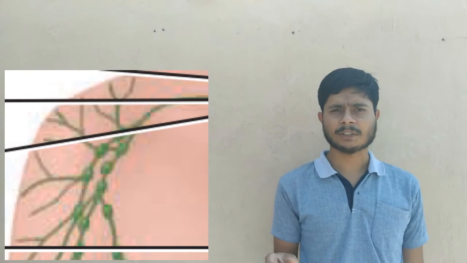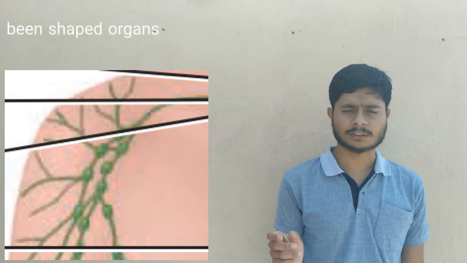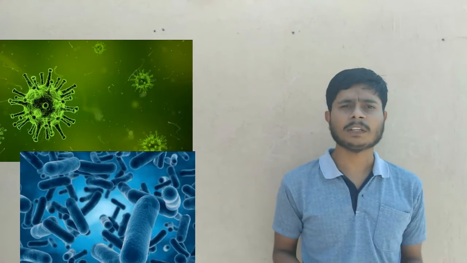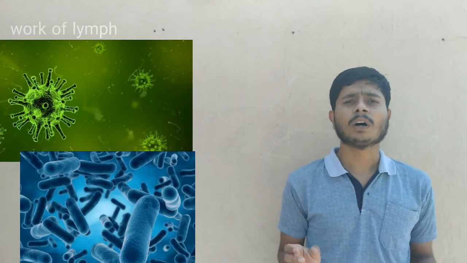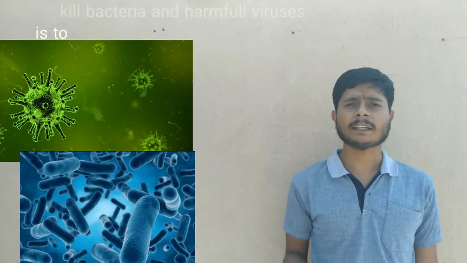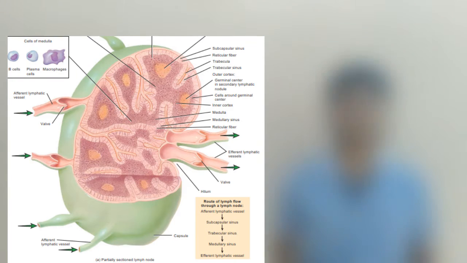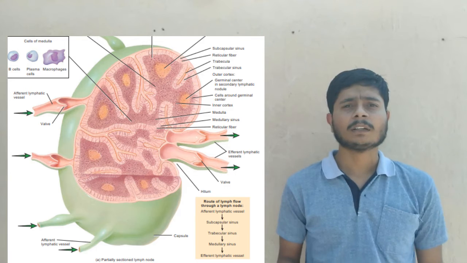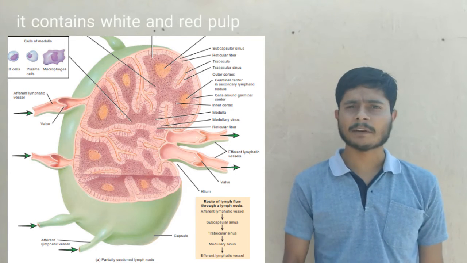A lymph node is a bean-shaped structure present in the lymphatic vessels. Mainly the work of the lymph node is to kill bacteria and harmful viruses. If we take a cross section of the lymph node, we will observe that it contains white pulp and red pulp.